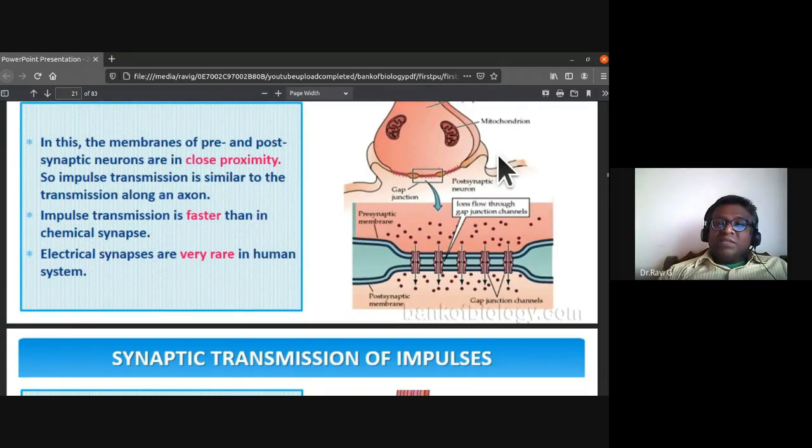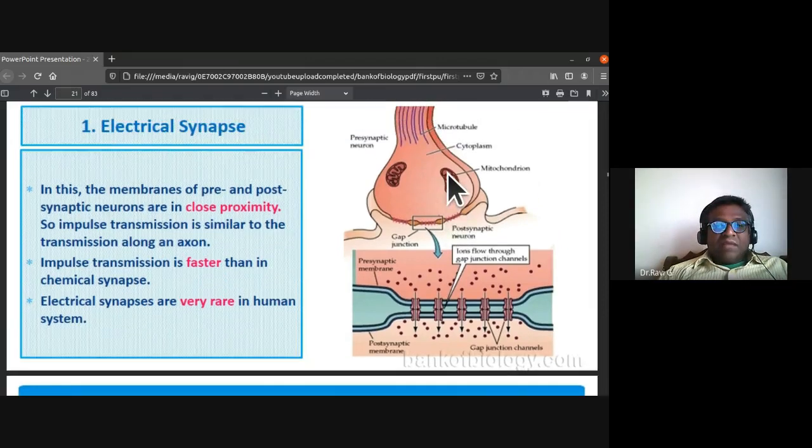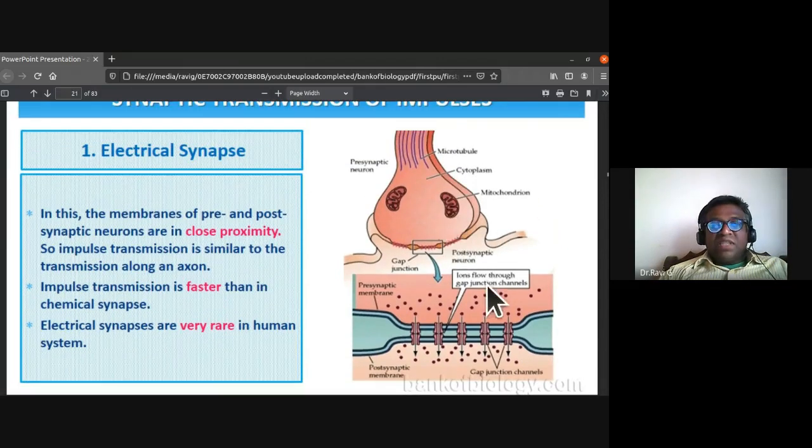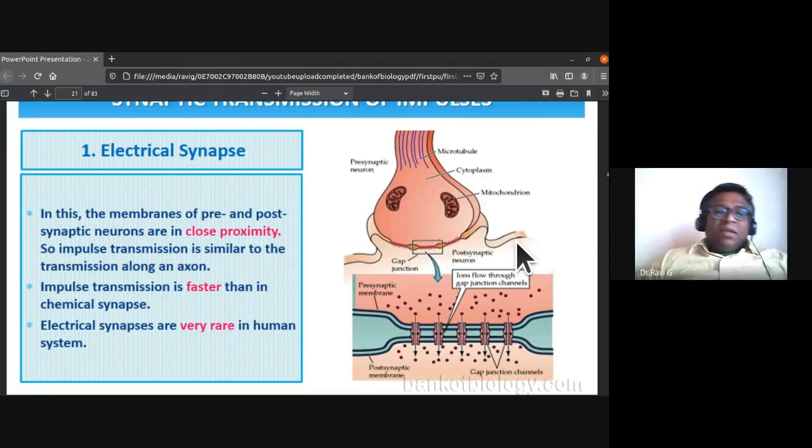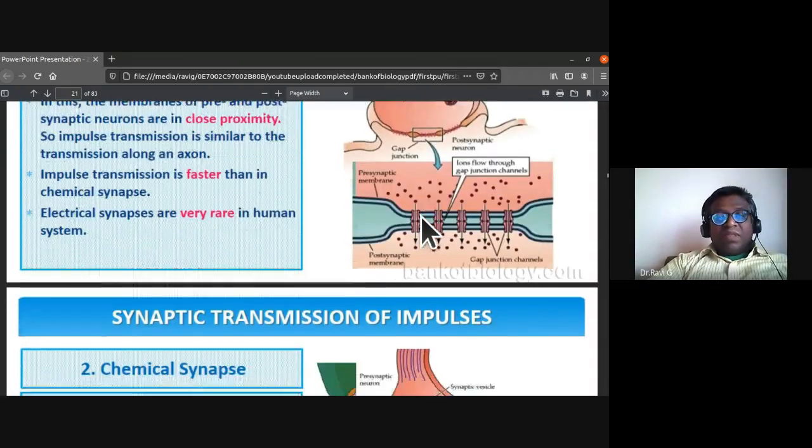In electrical synapse, the impulse transmission is faster than in chemical synapse. Electrical synapses are very rare in the human system. So that is what we have to understand.